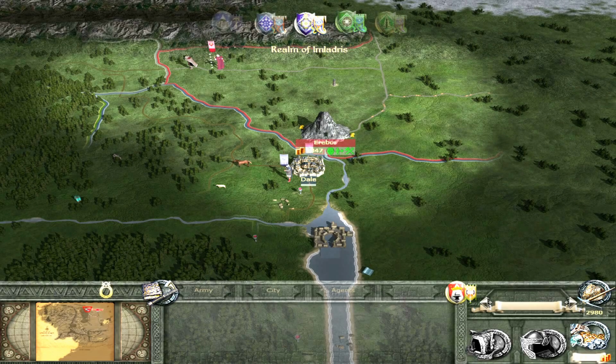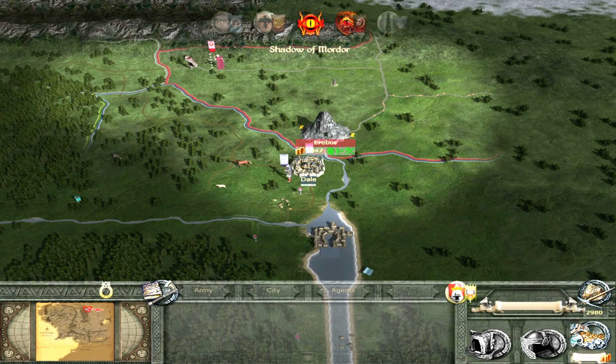But with our dignitary, we can go and visit Thranduil. We'll do that first. Not Thorin, Thranduil rather. So we'll send him there first, and then we'll come back to Dale and get some treaties if we can with the Dalians.